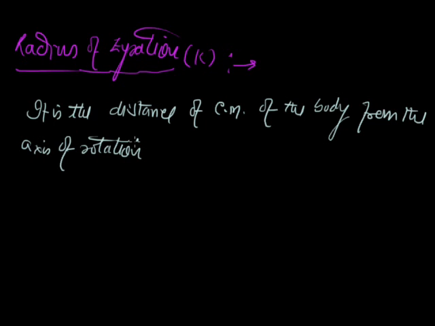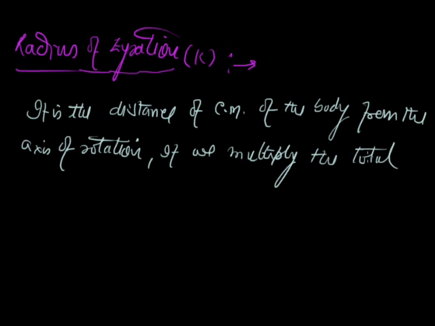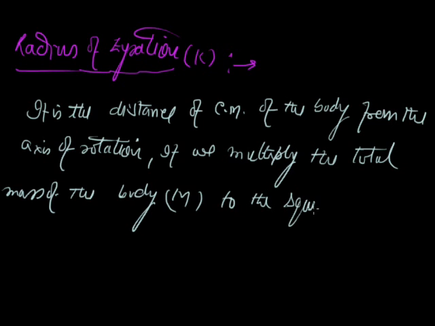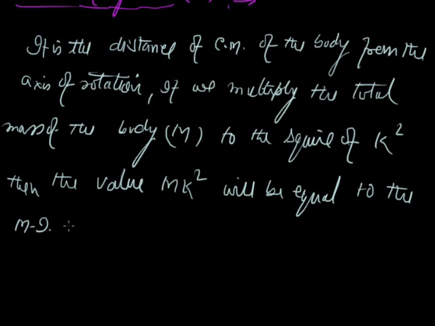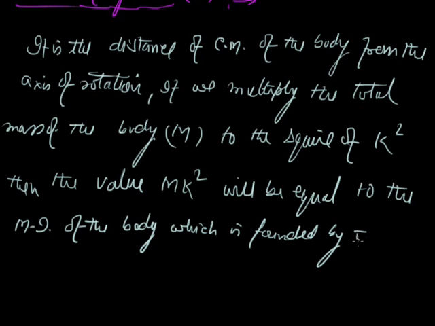The main thing about the radius of gyration is that if we multiply the total mass of the body, that's capital M, by the square of the radius of gyration, that's k square, then the value of M k square will be equal to the moment of inertia of the body, which is found by sigma m r square.